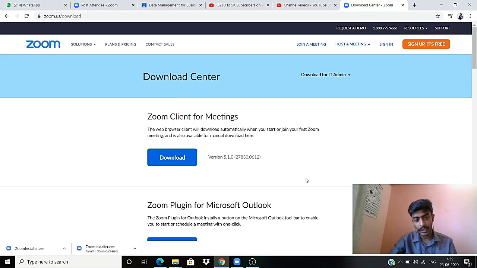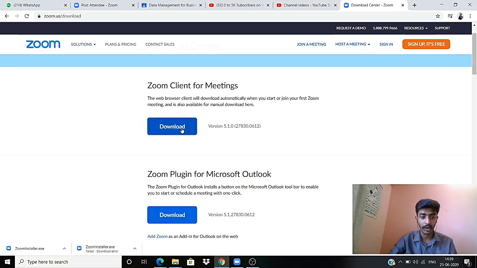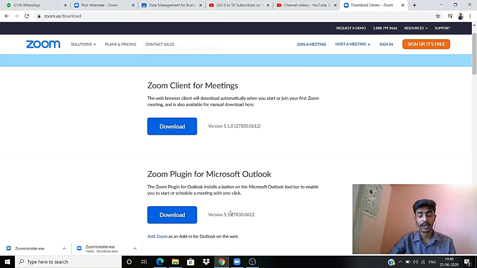For the people who have not downloaded Zoom, this is the easiest way of downloading it for free. Please go and type in zoom.us/download, and this will be the option that you will have to click on. And when you click Zoom client for meetings, this is the latest version that they have, version 5.1.0, and an installer will come out. You will have to go and click on show in folder and a Zoom installer will come in. You will have to double click it and accordingly press install, and after installation, as I have already downloaded it,